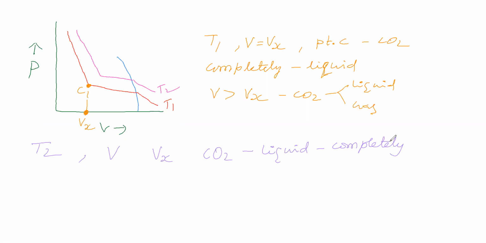Now at which volume carbon dioxide gas is completely converted to liquid at T2 temperature, that we will see.